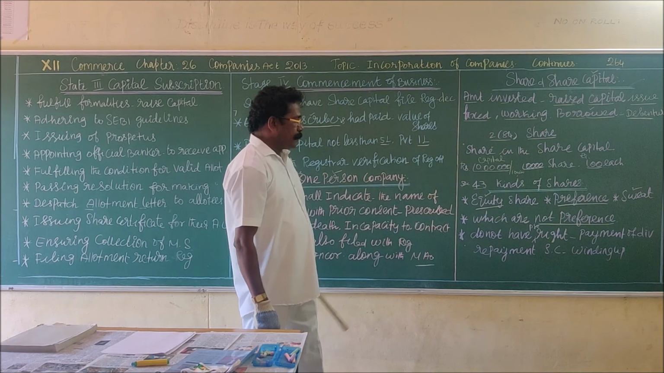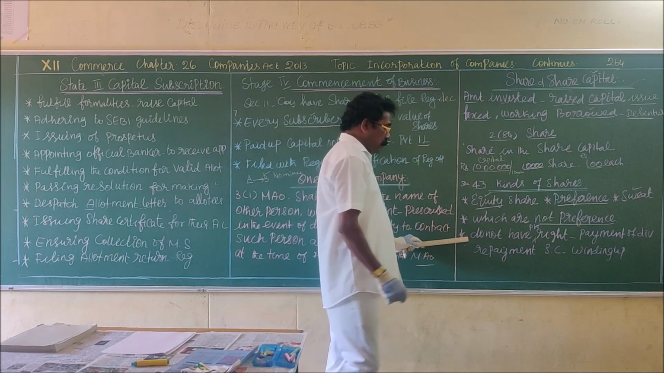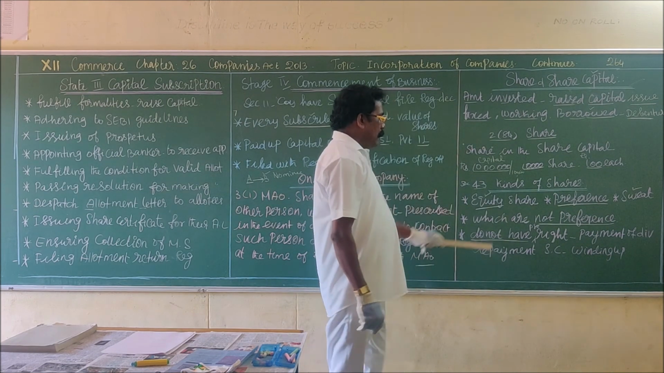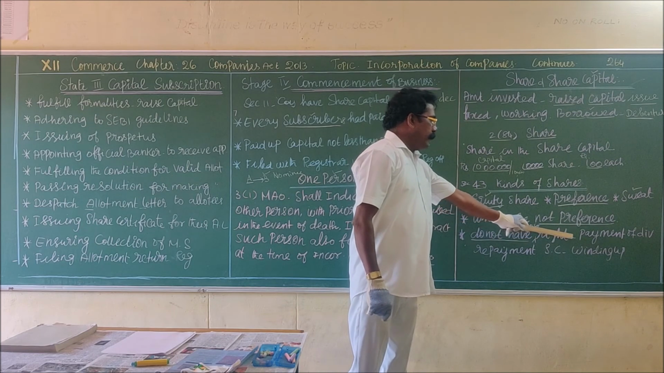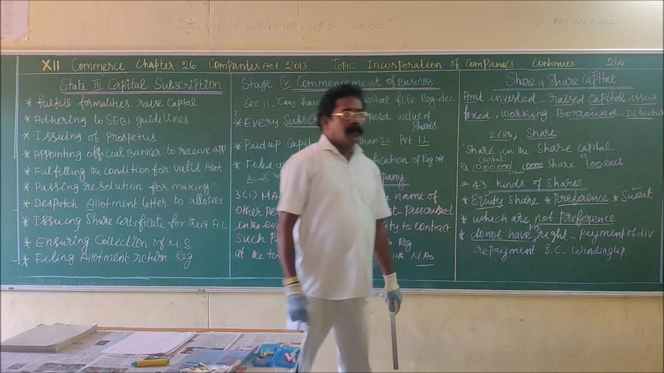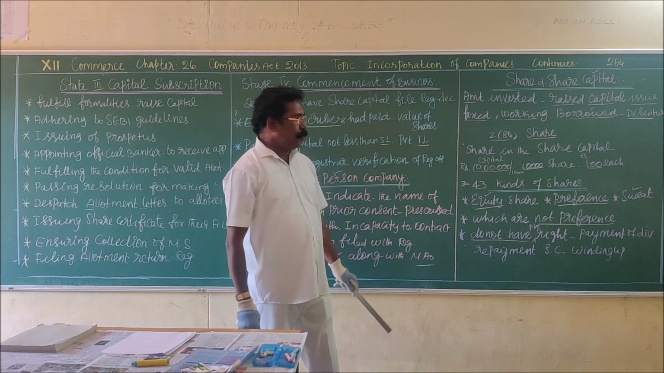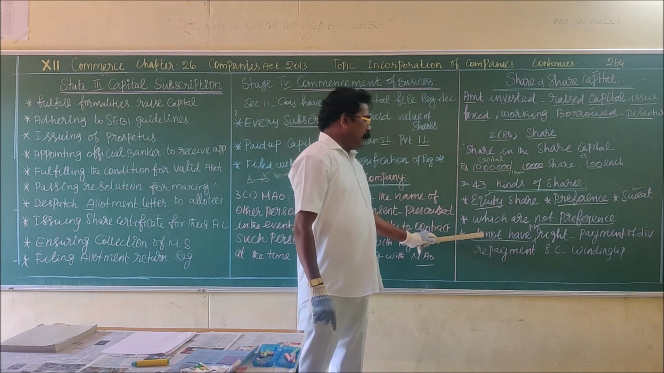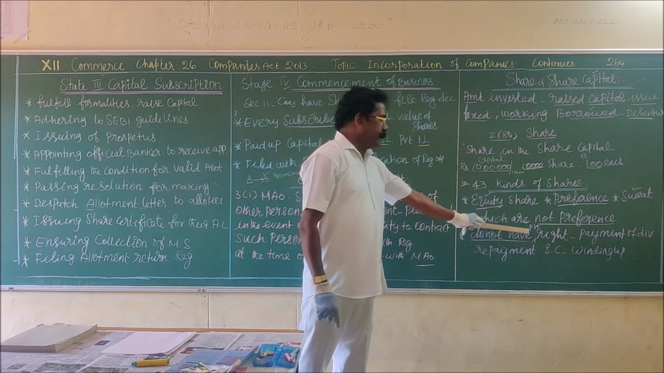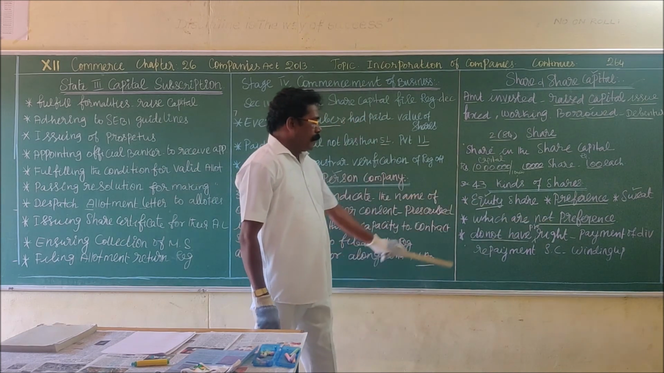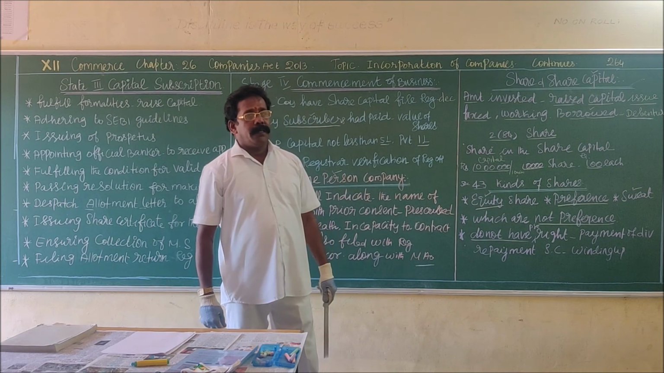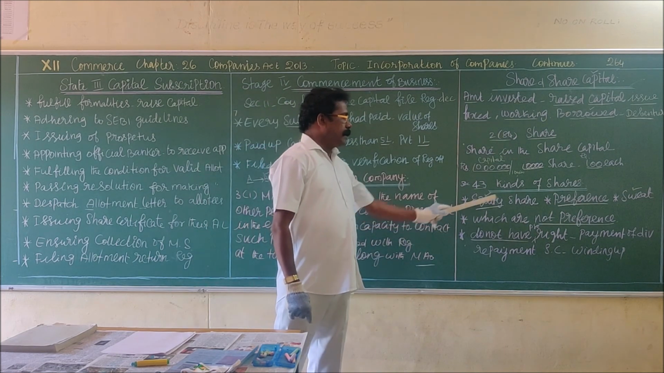Or otherwise, the shareholders do not have any preferential right. They do not have any right to payment of dividend or the repayment of share capital at the time of winding up of the company. There are two important things. The shareholders who do not have preferential rights regarding the payment of dividends and the repayment of share capital at the time of winding up are all called equity shareholders.